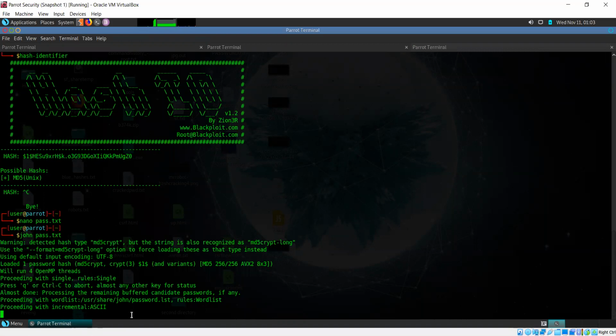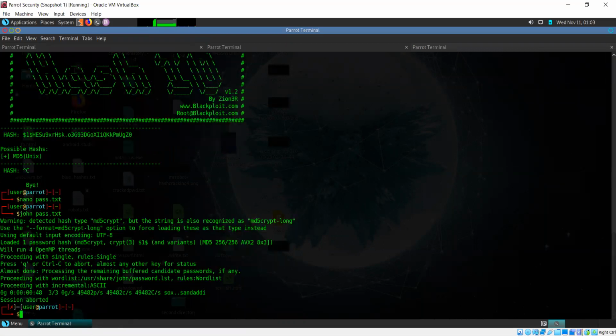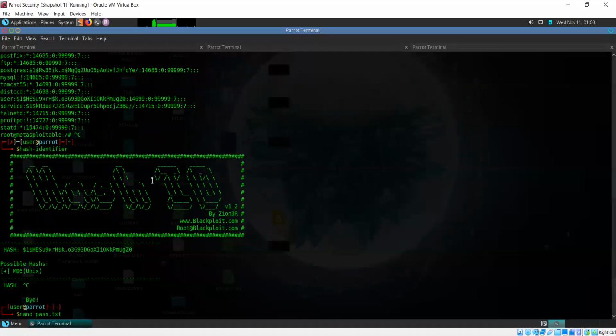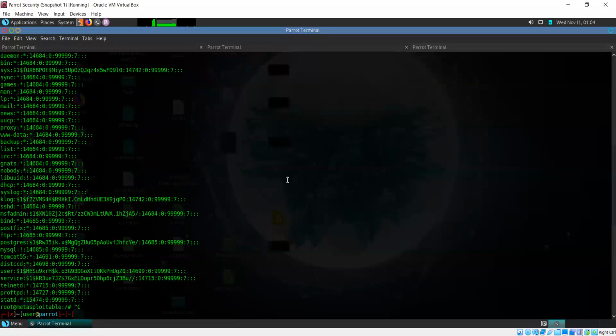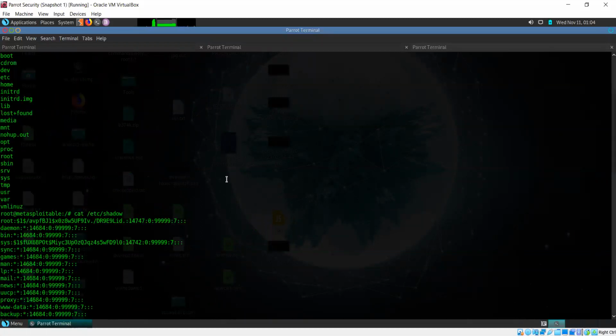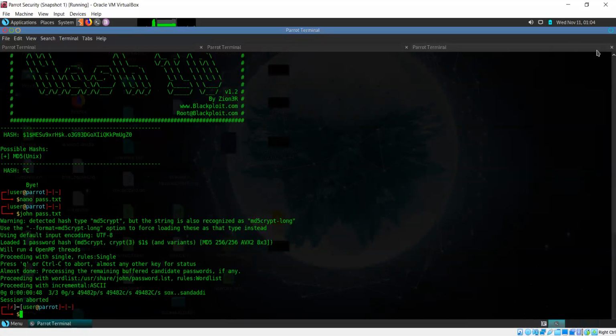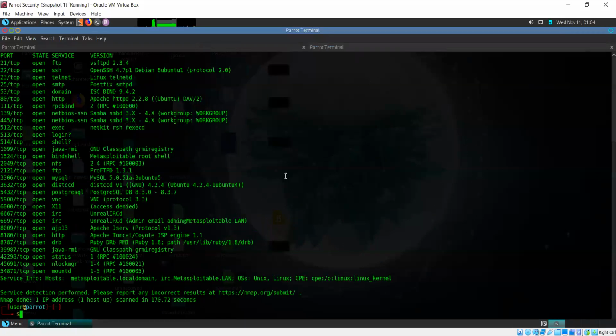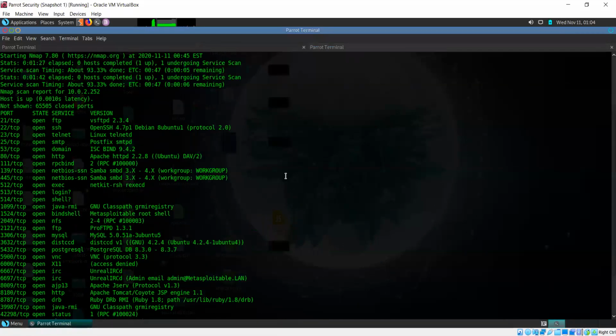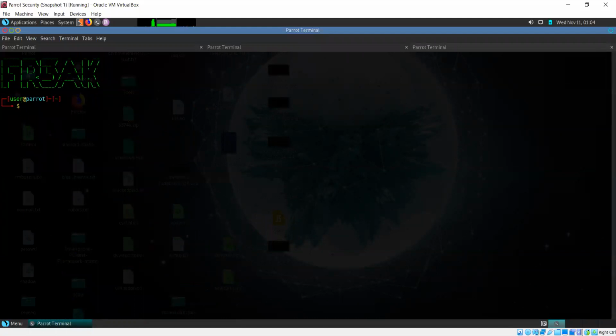Now, again, password cracking can be a process that takes a lot of time, can be very time consuming. So I'm not going to let it finish right now, because I don't really need this password at this moment. We are already root, so why would we need a user password? So I'm going to close this tab now. Actually, I'll need it further on.